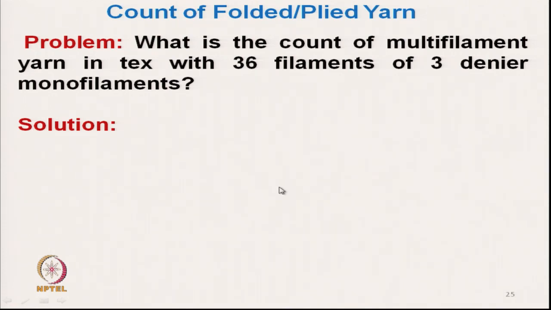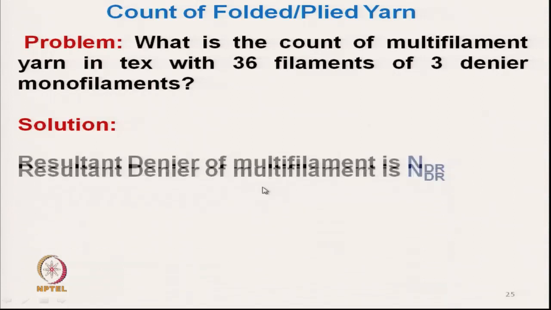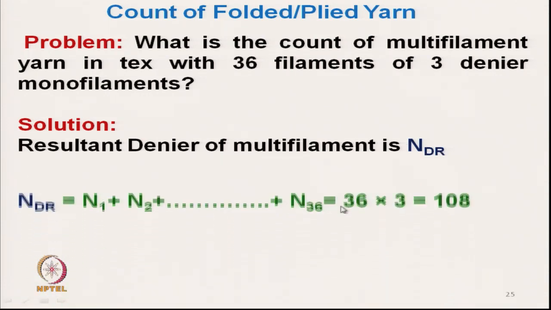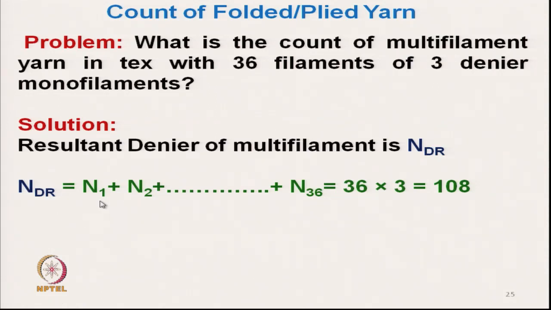The resultant denier of the multifilament is NDR, the count number in denier of the resultant yarn. So NDR is equal to N1 plus N2 plus N3 up to N36, and all the counts are the same, 3 denier.